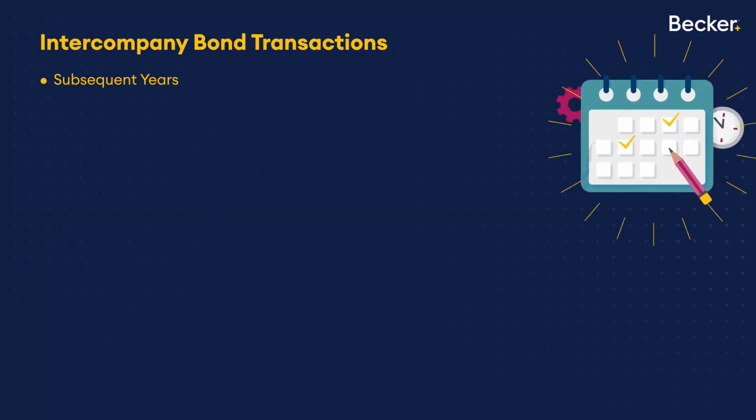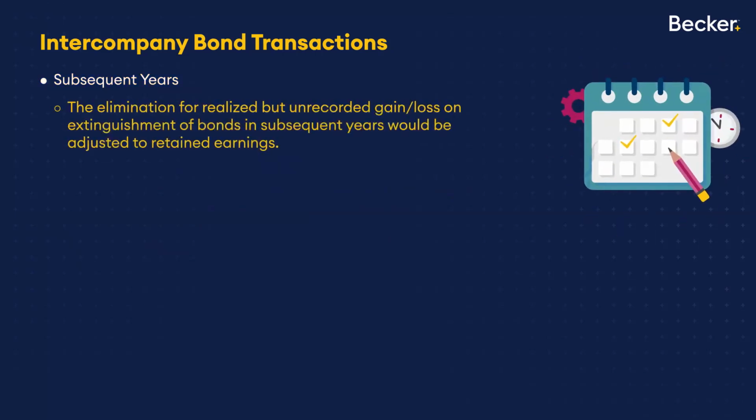How does this continue off into the future? Well, ultimately, as we're going to go through, there's going to be this unrecorded gain or this unrecorded loss. Well, it was recorded when the original elimination happened. So from that point on, it's going to be in retained earnings, because the notion would be, well, we would have recorded that gain or loss year or years ago. It's already booked. So now it would be carried in retained earnings.